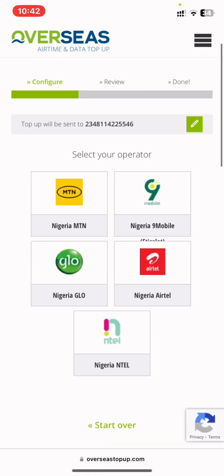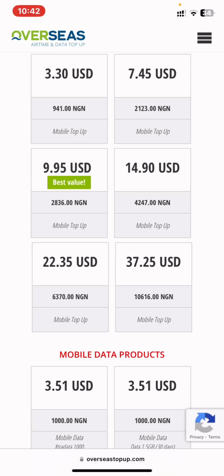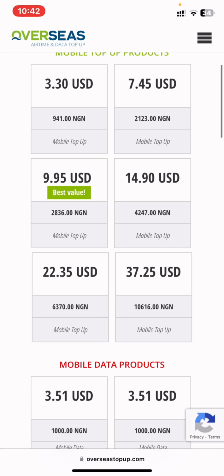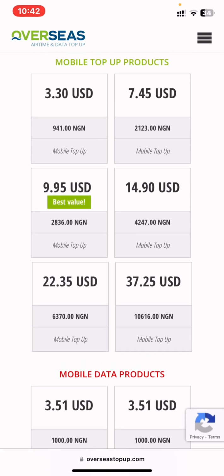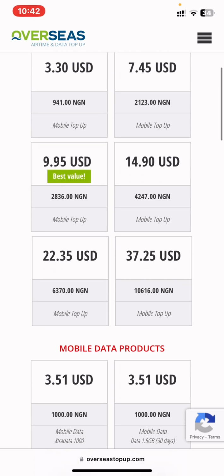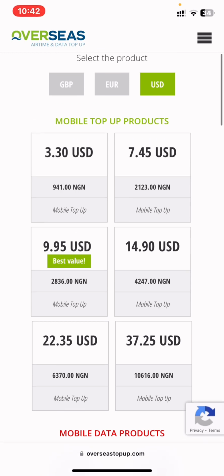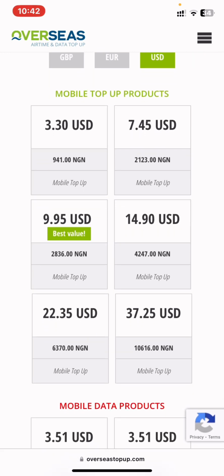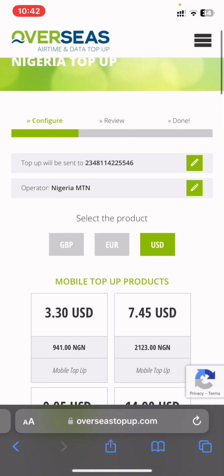I'm going to select the provider. If I'm buying 10,000 worth of this airtime, worth $37, right now I will be paying 10,616 naira. Since you see it over here, you know that you can make money with this kind of trade. If you try to trade with another country, you can trade it with another African country or any other place, you see you can make money with this kind of arbitrage.